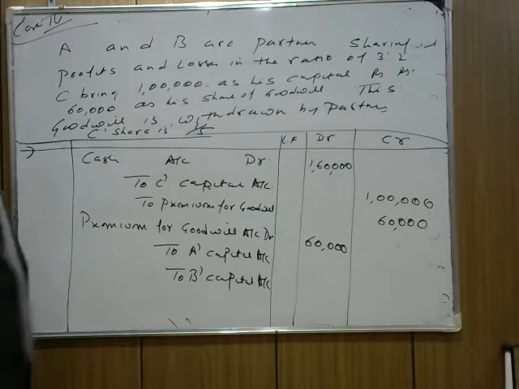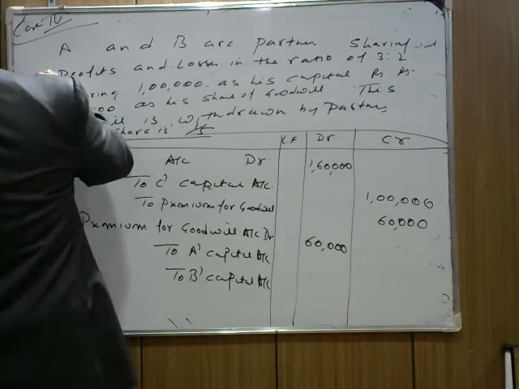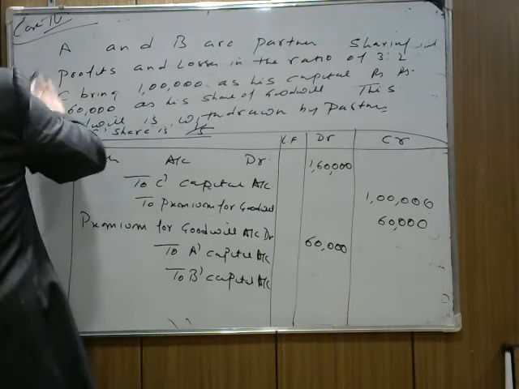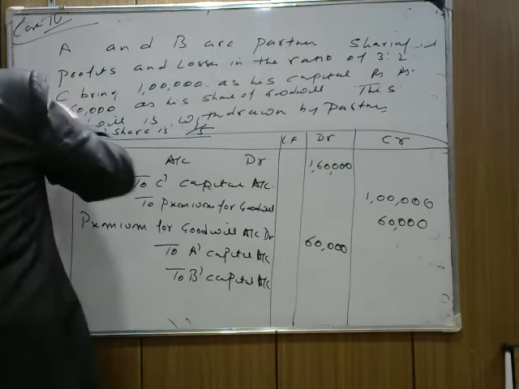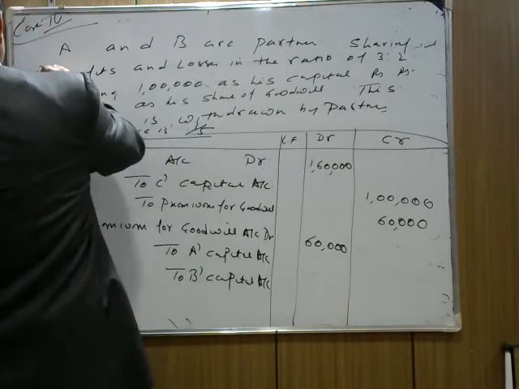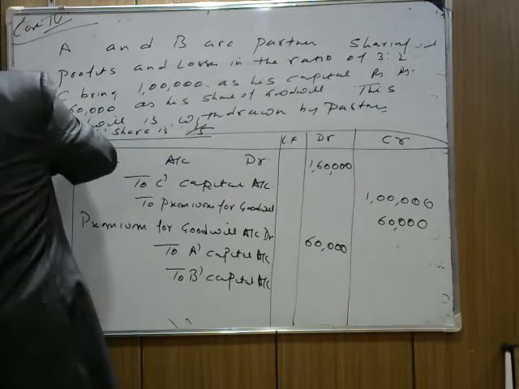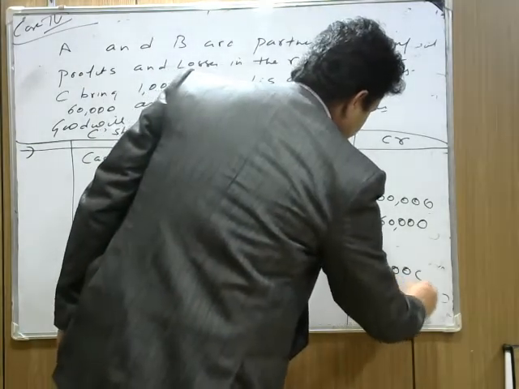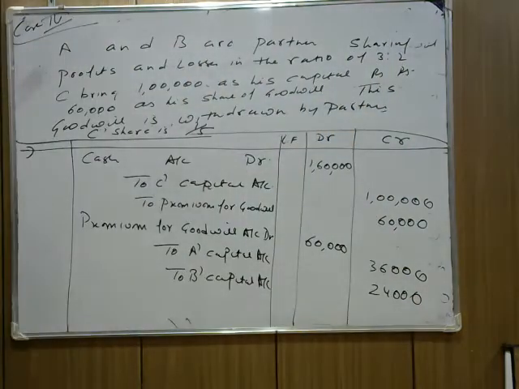So divide this 60,000 in the ratio 3:2. That is 36,000 for A and 24,000 for B. I hope it's clear.